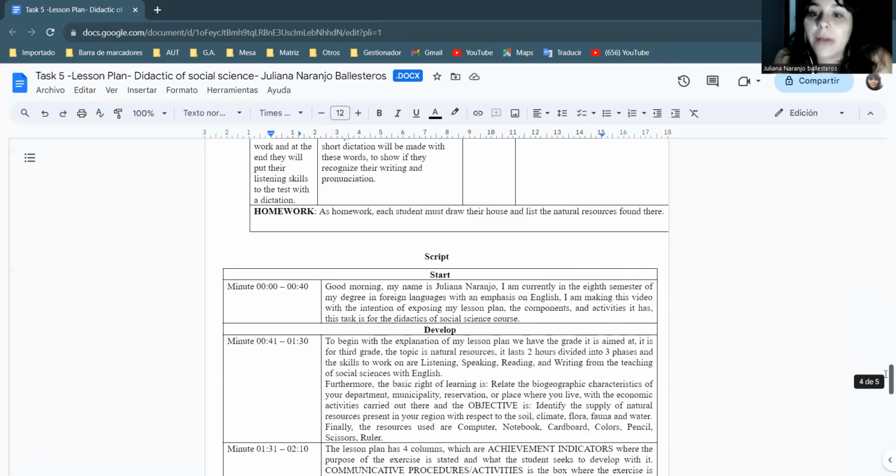Then we are going to have the homework, because of course the idea is to continue practicing this information in their houses. So the homework is that each student will draw their house, and in their house they are going to identify the natural resources they can find. For example, water, soil, the sun, the air, the trees, because some students have trees in their houses or have grass. So the idea is to identify in their physical environment, in their houses, what are the natural resources they can find.